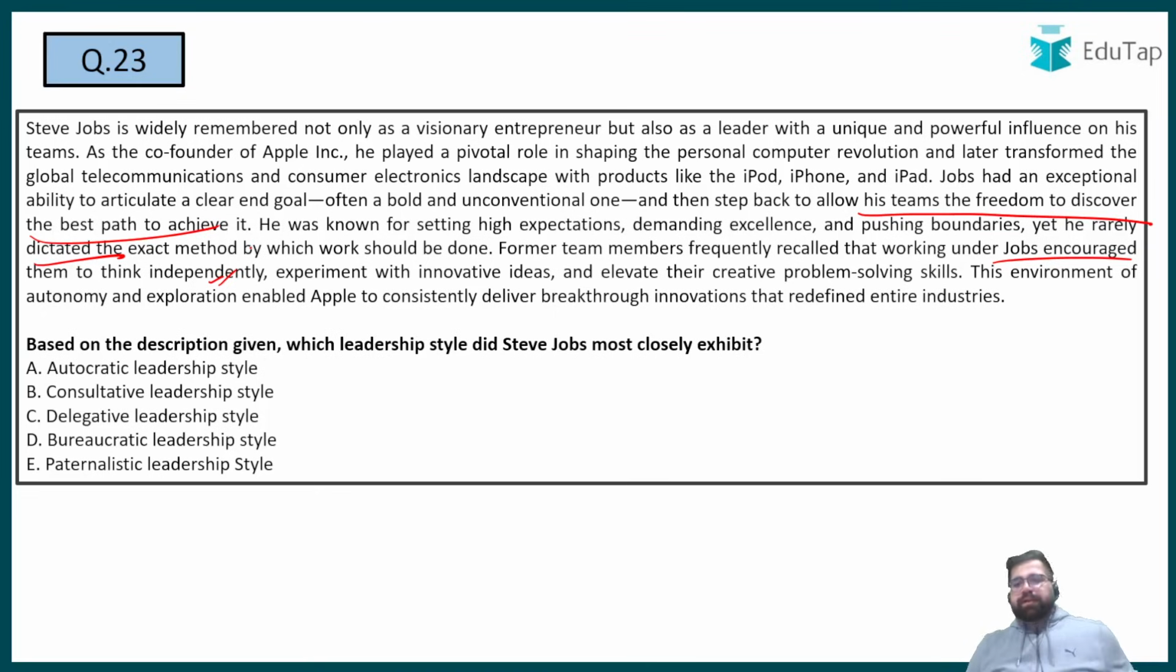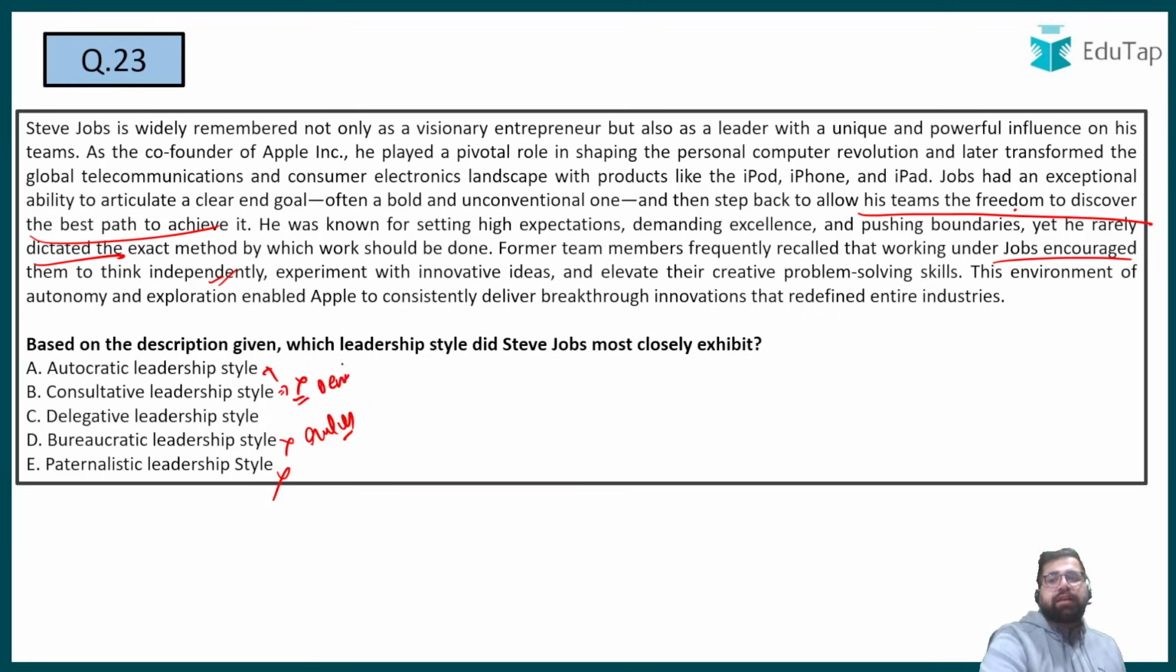These are enough words for me to understand what the question is talking about, because the question is saying you have to identify the leadership style. See, it cannot be autocratic because autocratic will never provide you freedom. It can be consultative, it can be delegative, it cannot be bureaucratic because bureaucratic runs on rules, and rules are not mentioned in this particular paragraph. Paternalistic is also eliminated because in paternalistic you try to look for a father figure, but nothing regarding that is mentioned in this particular paragraph. So either the answer will be consultative or delegative. Now see, if you are marking your answer as consultative, then you are wrong.